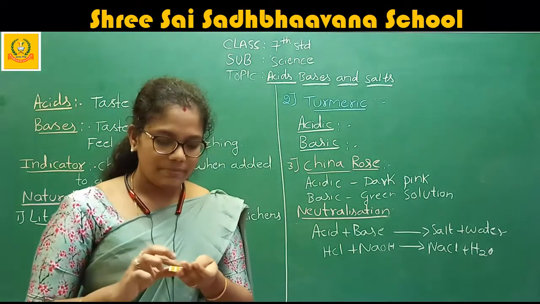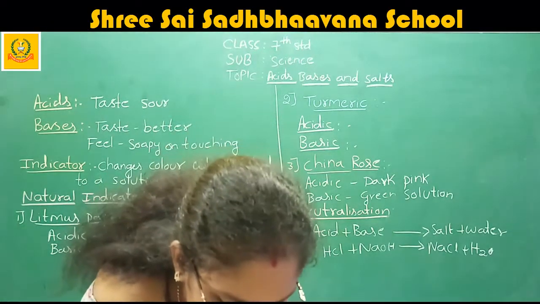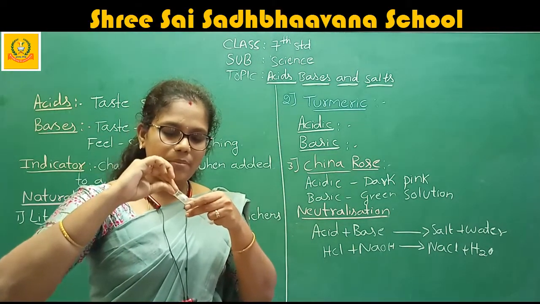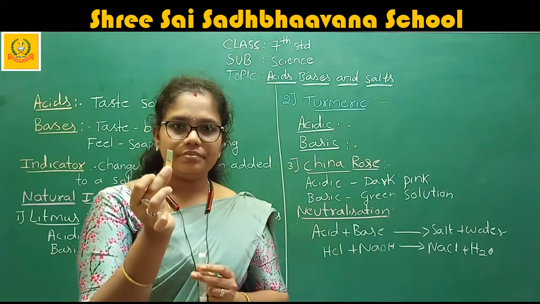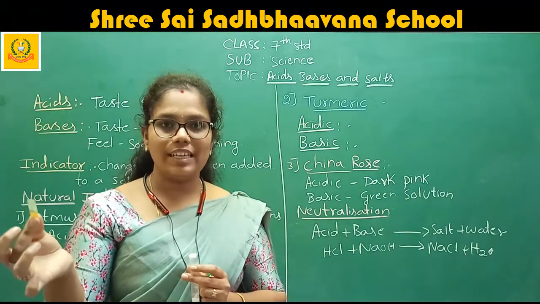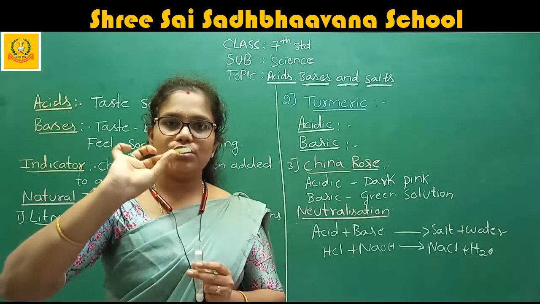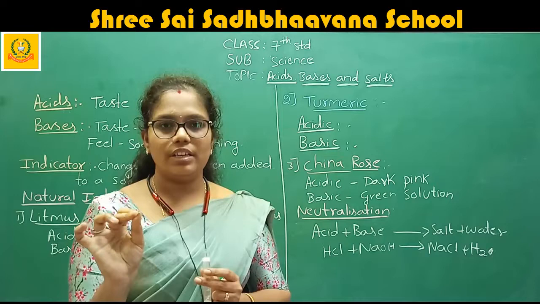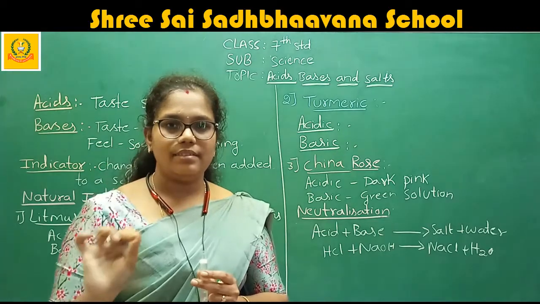We are taking the washing powder, taking the solution of the washing powder. Just check the pH of that one. Okay, I am taking this washing soda. You can completely see how the color changed, right? First, the color changed to pink. Therefore, it indicates that it is acidic in nature. If you see this one now, it has exactly changed to green. Therefore, that indicates that the washing powder is a base. Did you understand? The washing powder is a base.